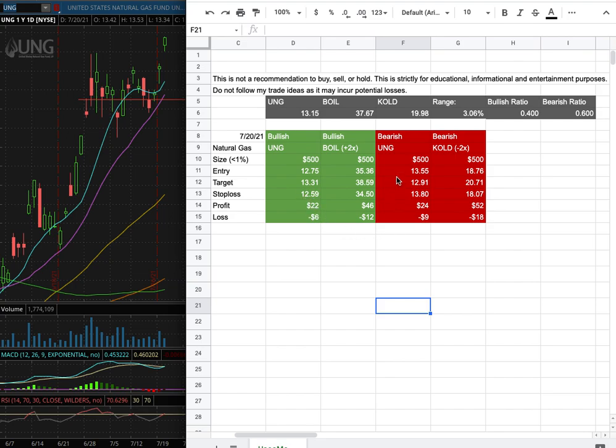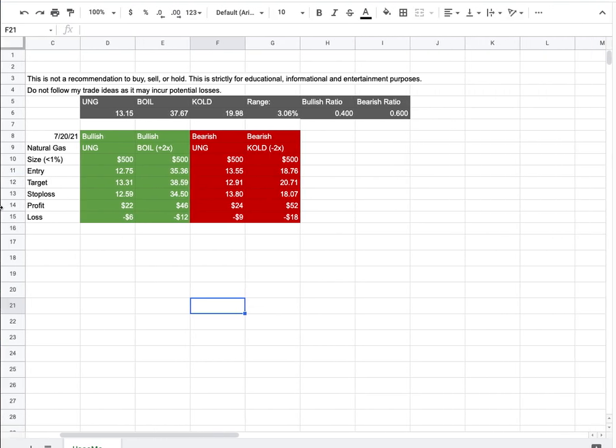However, if I were to open a short position, my entry is at $13.55 and my sell target is at $12.91 and the stop loss is at $13.80. So whichever entry price were to hit first, that will be my position of the week.